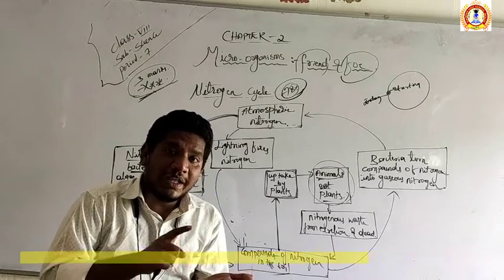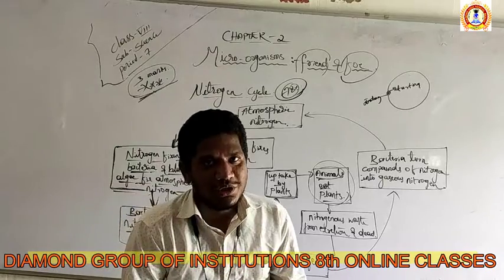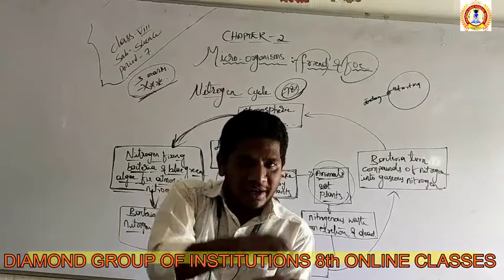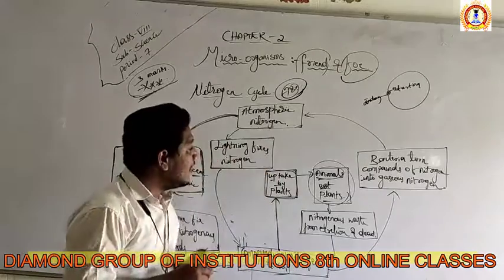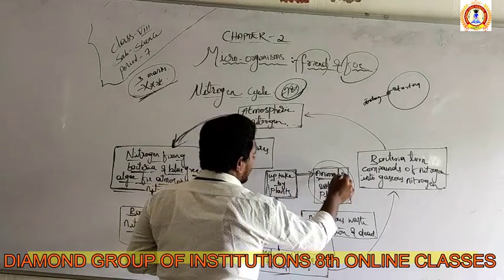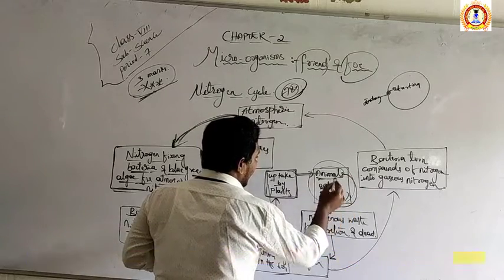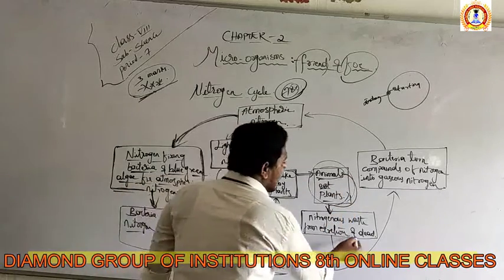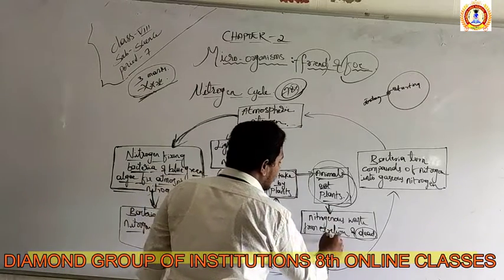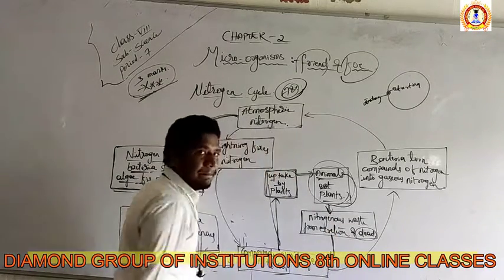What does the soil require? Again the soil requires nitrogen. The dung also has nitrogen. That cow dung nitrogen is again mixed with the soil. So that is the cycle: taken by the plants, eaten by the animals. Animals give nitrogenous waste, and also if the animal dies, their body also contains nitrogen, and that nitrogen is again taken by the soil.